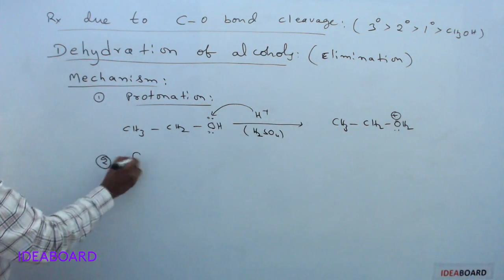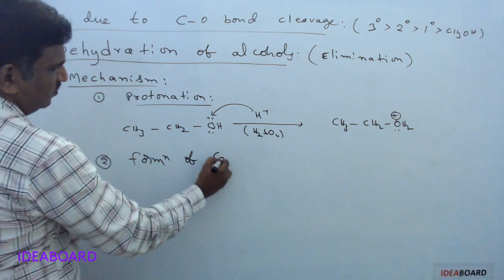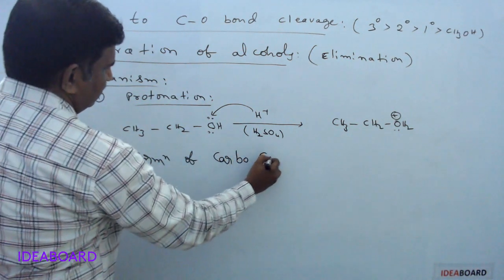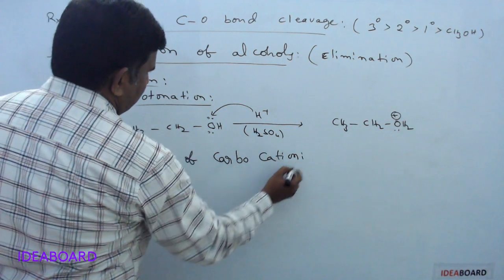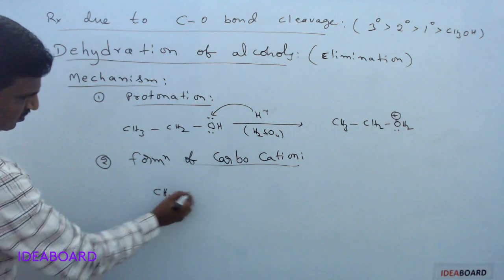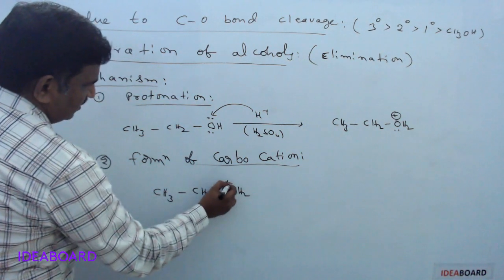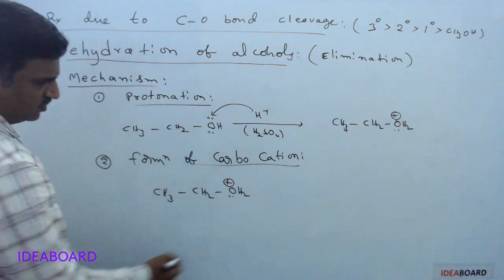Second step is formation of carbocation. Carbocation formation. Here in the formation of carbocation, CH3 CH2 OH2 plus, and here a lone pair is present.